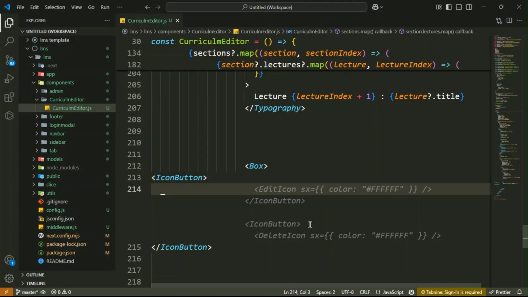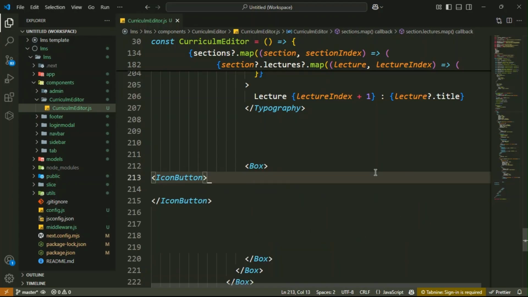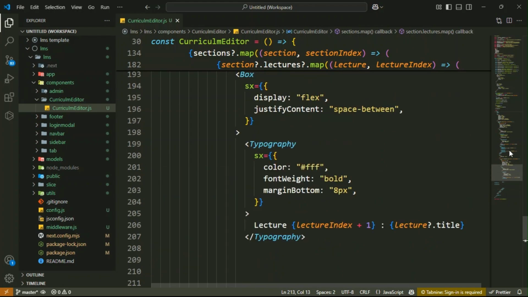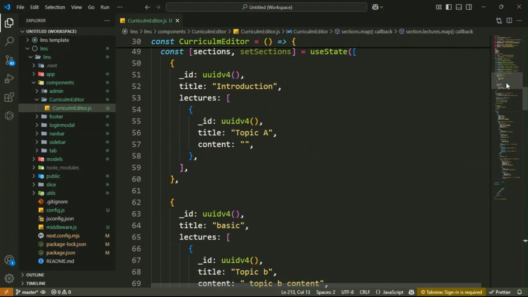Basically here we will use the ternary operator, guys. If we have the lecture content, okay. So let me show you so you can really understand. Inside it, if lecture.content has a value, then we will display one icon, otherwise we will display another icon.